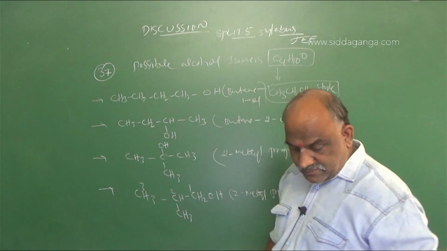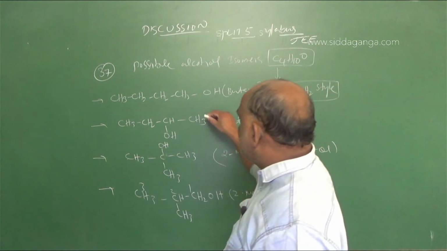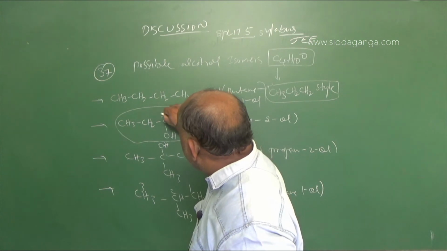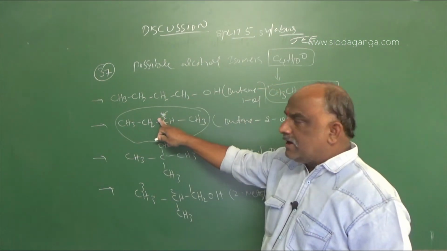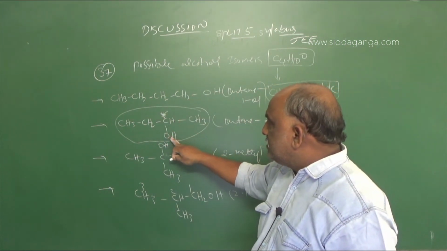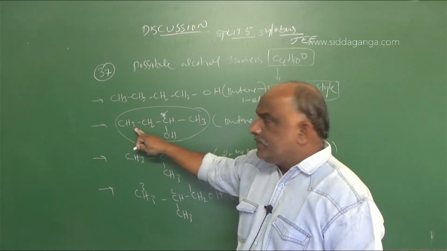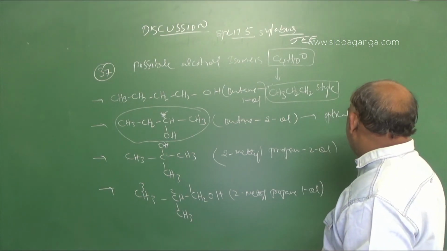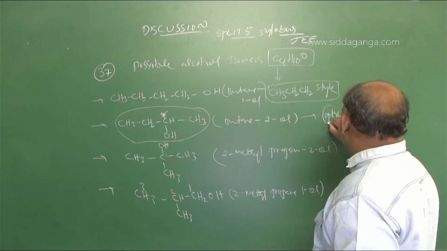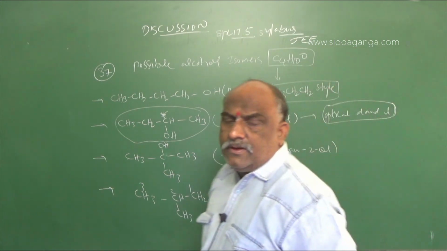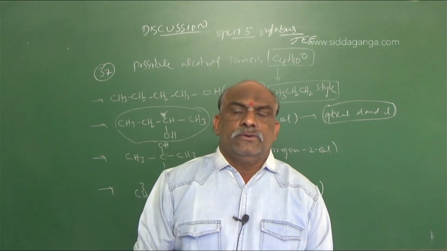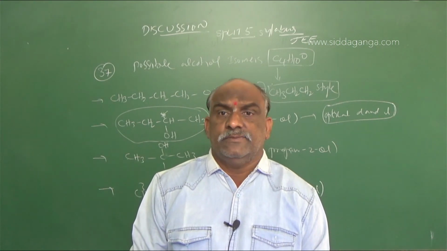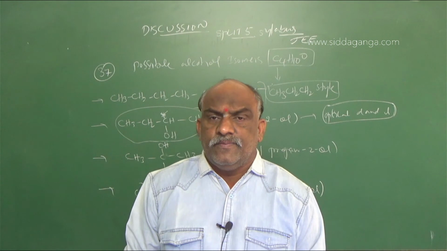One more possibility is also there. In butane 2-ol, this carbon is a chiral carbon, because it has one hydrogen, one OH group, one methyl group and one ethyl group. So it shows optical isomerism, the D and L forms. 2-alcohols, that is secondary alcohols, are chiral alcohols; 2-ol is an example of an optically active alcohol.